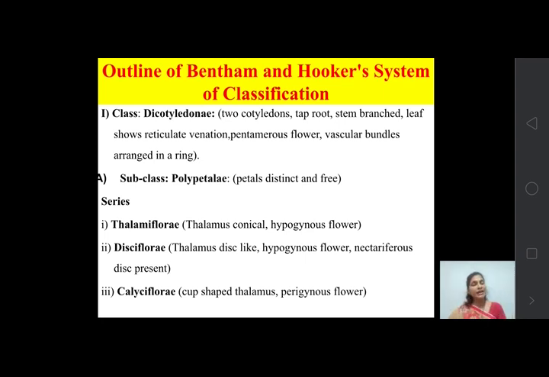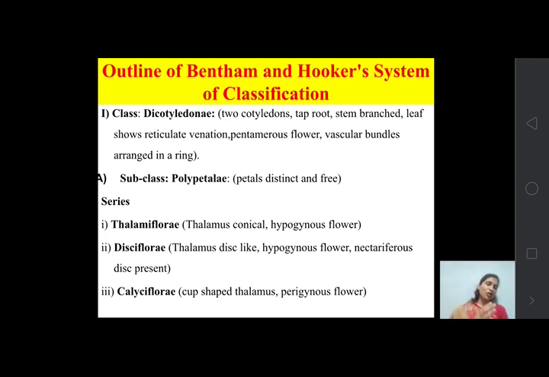All the plants which fulfill all these characters are included in dicotyledon. So those plants show 2 cotyledons in their seed, the taproot system in their root, branches in the stem, reticulate venation in the leaf, a pentamerous flower, and vascular bundles arranged in a particular ring. So these are the characters of class Dicotyledonae.